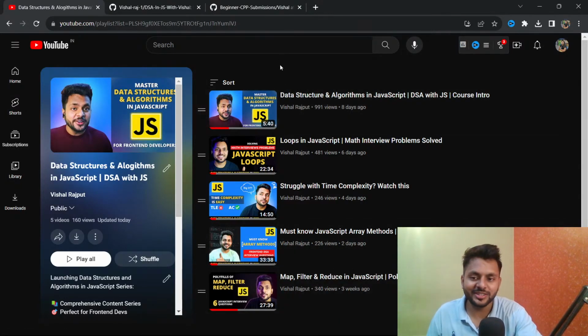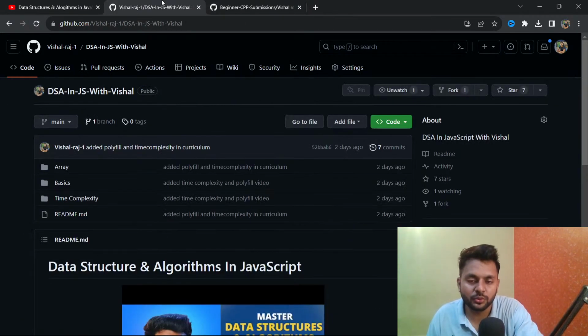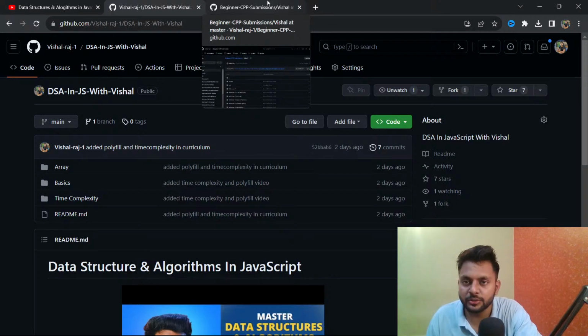And in sorting, we are not just going to learn the basic sorting. We are going to learn insertion sort, selection sort, bubble sort, merge sort, because they ask only basic questions, like what is merge sort. They ask the basic level of DSA in the front end interview, so they will simply ask what is merge sort, what is bubble sort, what is the difference between merge sort and quick sort. When will you use quick sort and merge sort? So you have to understand the time and space complexity of quick and merge sort, and when to use which. So you have to understand the basics of these sorting algorithms.